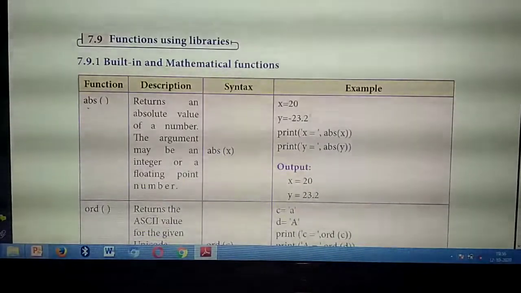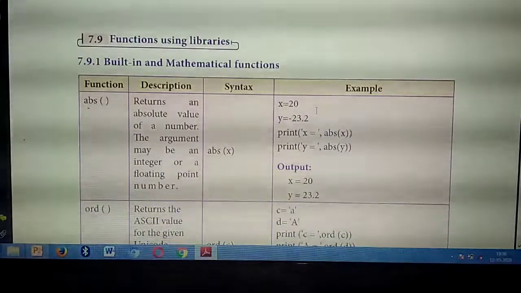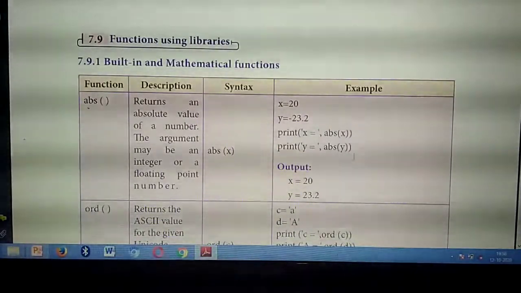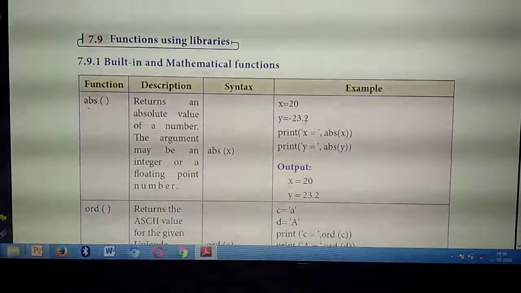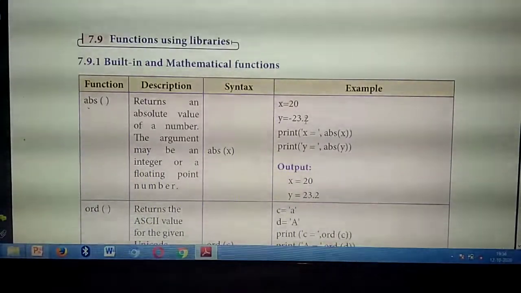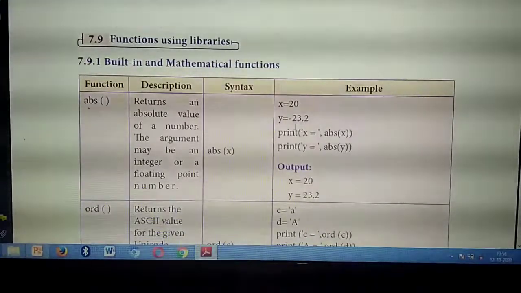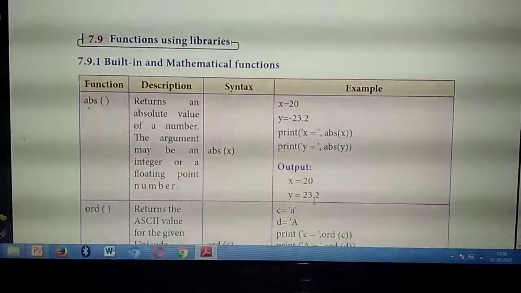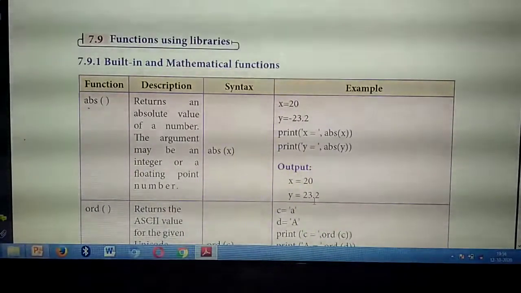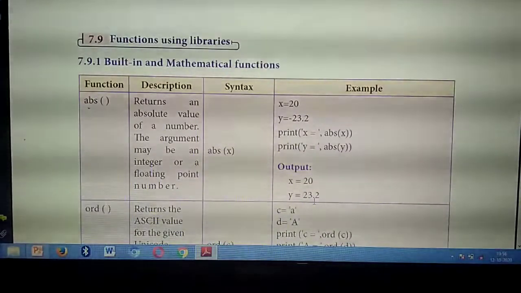What output are you getting? The absolute value of 20 is 20. 20.0 means 20. So what's the absolute value of 20? 20. Then the minus number, minus 23.2. What's its absolute value? Whether you will say minus 23.2 or the positive number, that's the absolute correct value. So it will return the absolute value of minus 23.2, meaning a minus value will be returned as the positive value. That's the absolute value of the number y. Understand? A minus value will return the positive value.